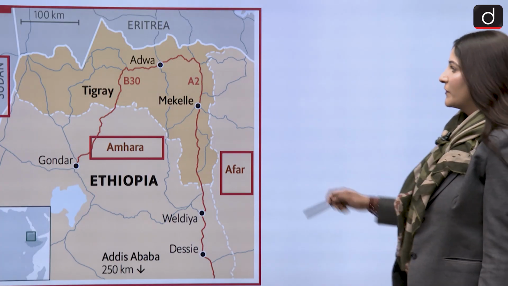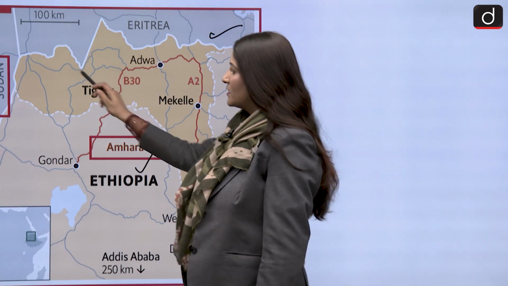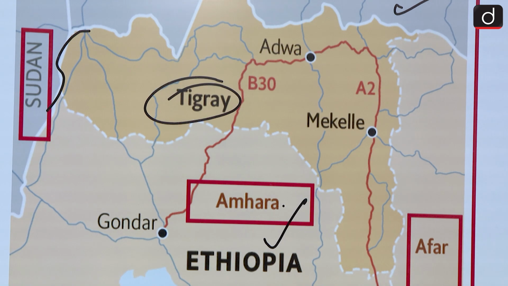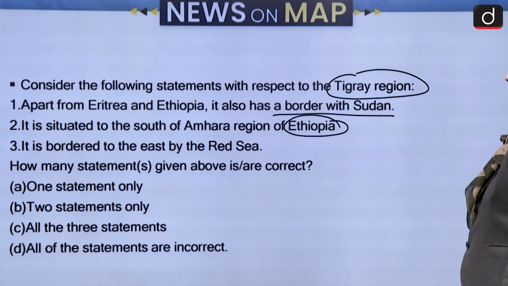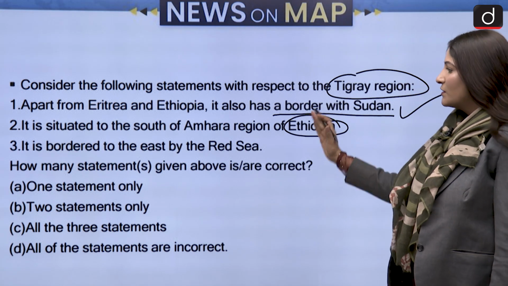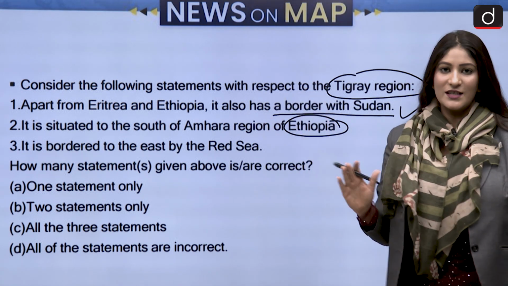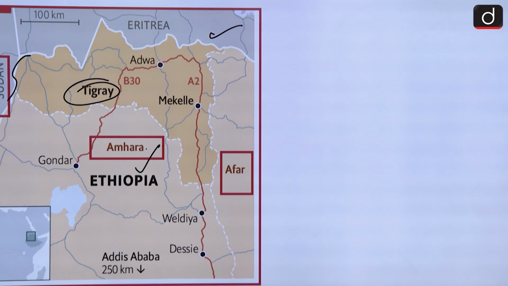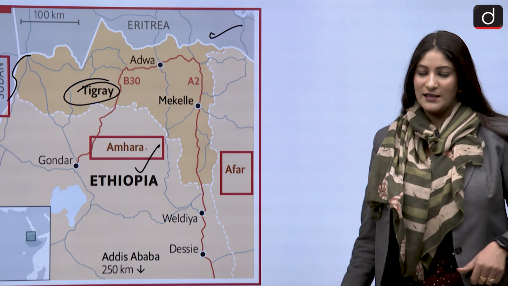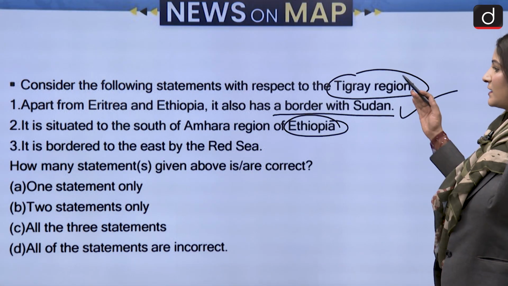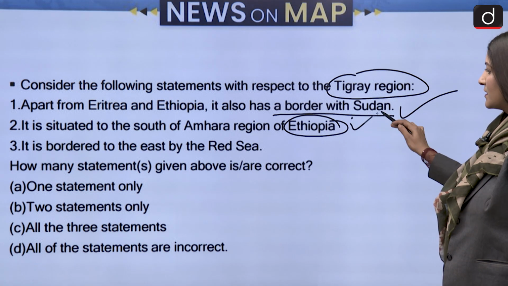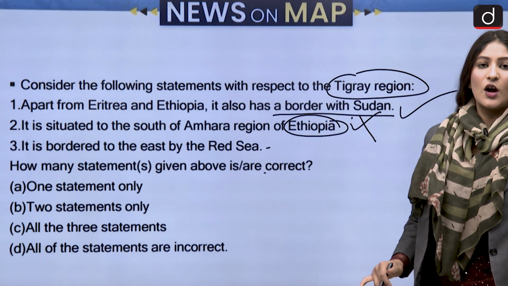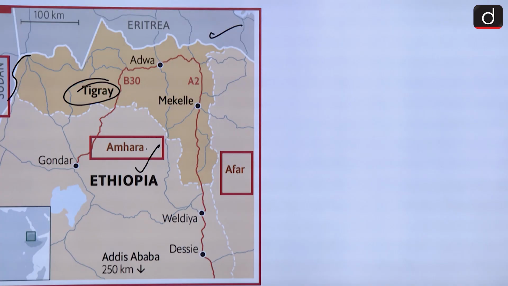Apart from Eritrea and Ethiopia, the Tigray region also has a border with Sudan. It is to the north of Amhara region of Ethiopia. So that makes the first statement correct, but the second statement incorrect. Here it is written south. The third statement is saying it is bordered to the east by the Red Sea, which is not correct. It does not have any border with the Red Sea. So second statement is not correct, first statement is correct, third statement is not correct. As we have to select how many statements are correct, option A, one statement only is the correct answer.